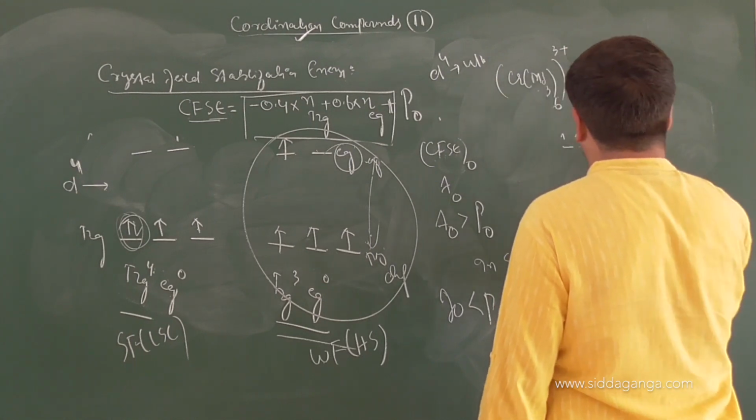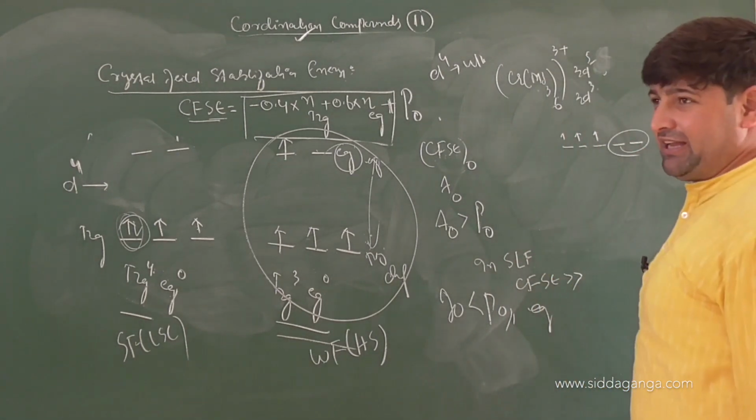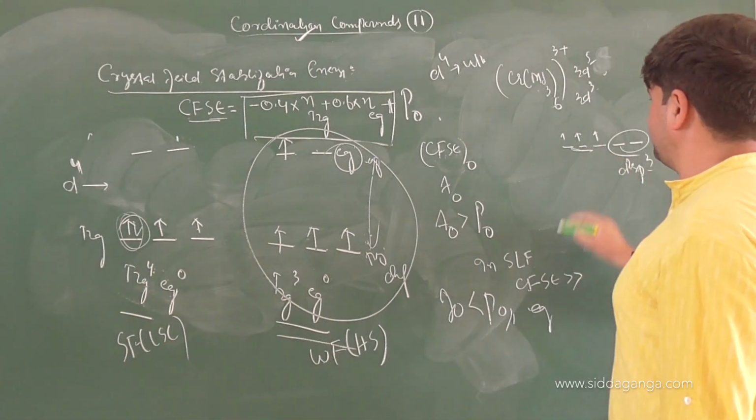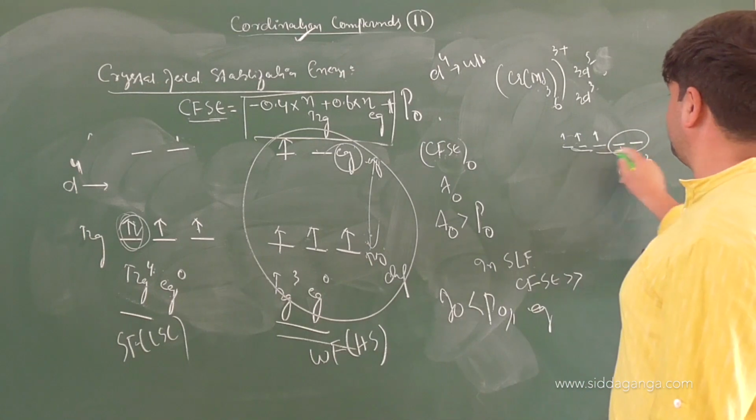Ammonia is a strong ligand. 4, 5. Why did I say yesterday that these two orbitals will remain as such? So hybridization will be d2sp3. You could have asked me, sir, there are 3 electrons, at least 2 can pair up, 1 will be unpaired, so there are 3 d orbitals available.